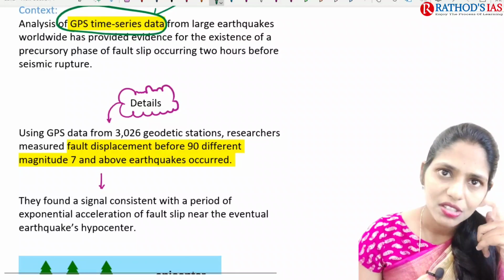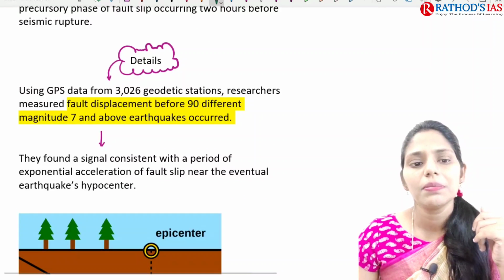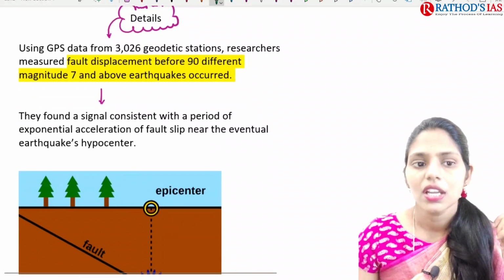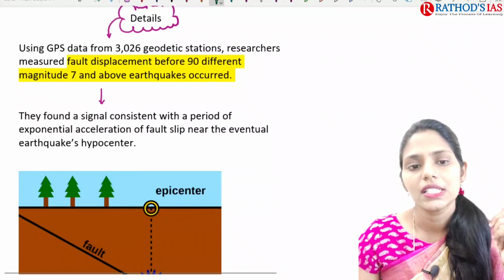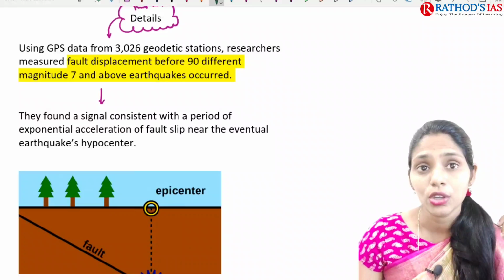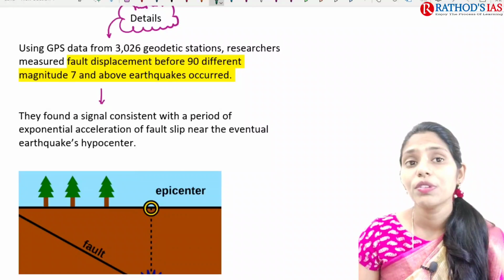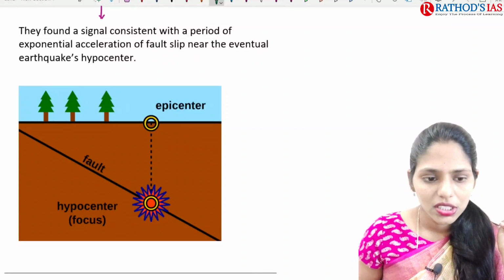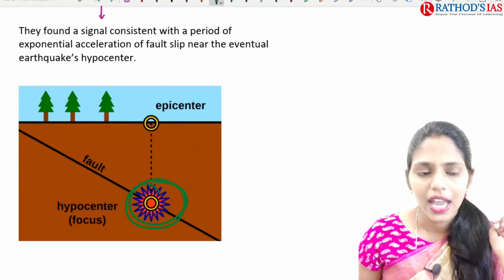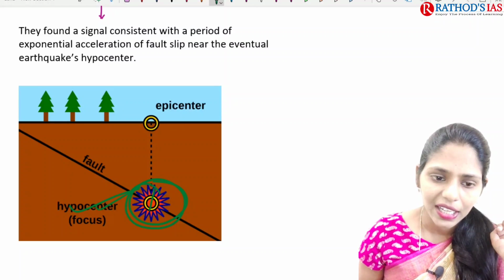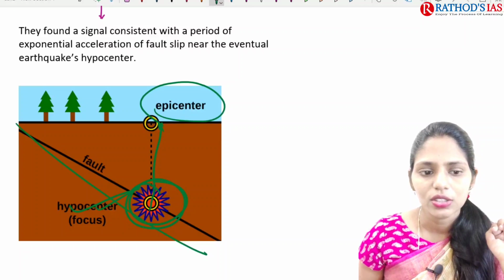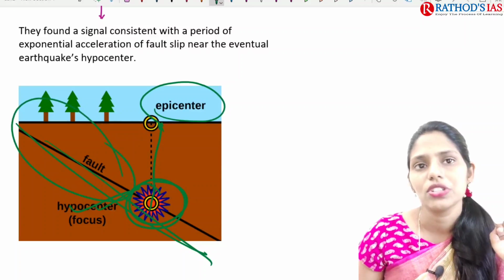So you have to know what the fault is. Using GPS data from 3026 geodetic stations, researchers measured fault displacement before 90 different earthquakes. The magnitude should be 7 or more than 7. Okay. So here if you see, this is the area where the earthquake exactly happened. This is called the hypocenter, that is the focus area, and exactly above it on the surface of the earth is called the epicenter, and this line is called the fault, and this fault can be measured.